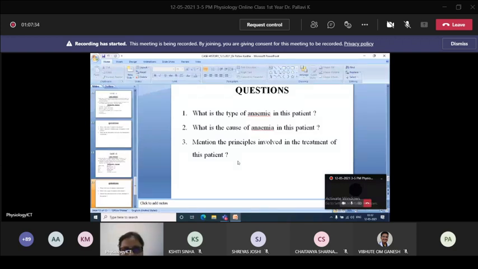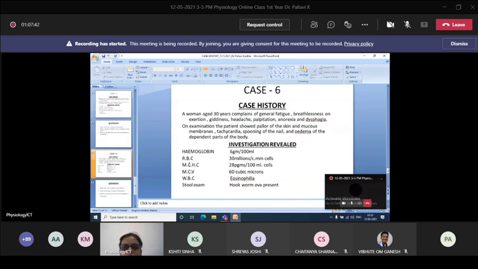Anti-helminthic drugs, anti-worm, we have to give her, and after that we have to correct her inflammatory conditions, and then we have to correct her lifestyle and dietary modification. We have to ask her to take a nutritious diet containing most of the leafy vegetables. Then we should go for any oral treatment, if she needs any oral medications, oral supplementations.